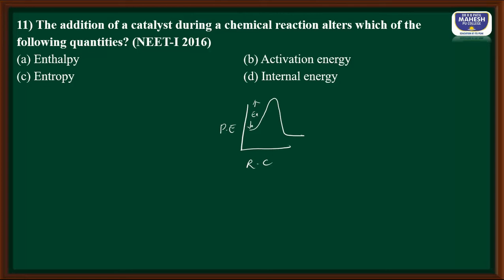When I use a catalyst, it is going to provide an alternative path of lower activation energy from here to here. Let me call this E dash. So it is the activation energy that is going to decrease in a chemical reaction carried out in the presence of a catalyst.